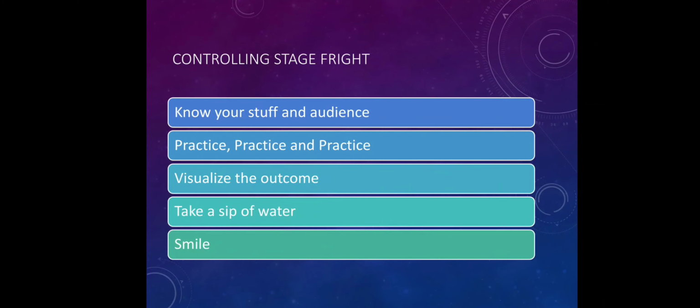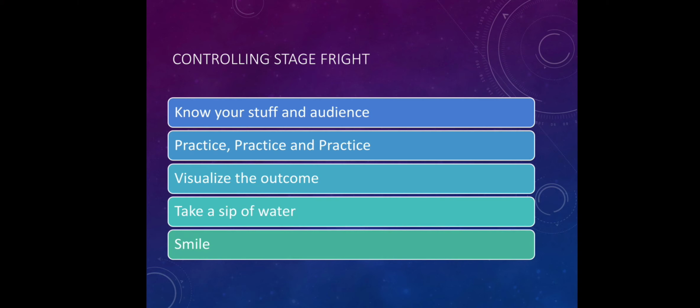Then the main point comes: how to control stage fear. Stage fear is a very common problem in many people. So to overcome it, first of all, you have to know what you are speaking about and what your audience is about. So whatever topic you are presenting, you must be totally aware and you must be prepared about it so that it gives you confidence to speak in front of people.